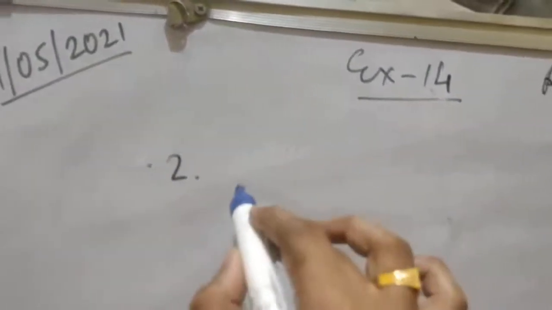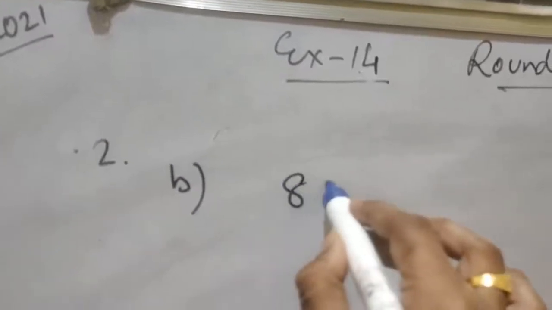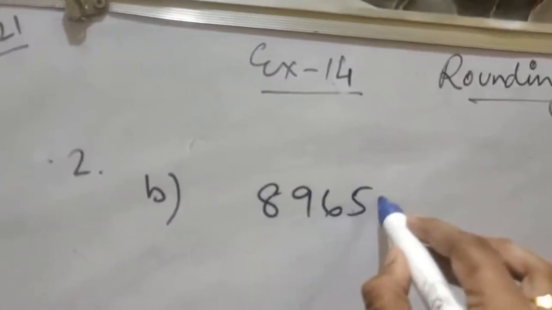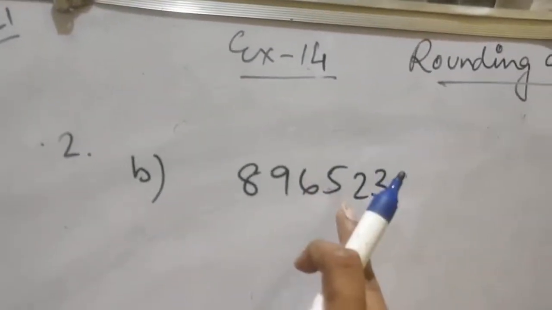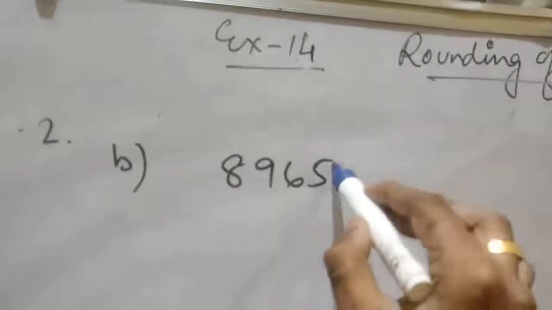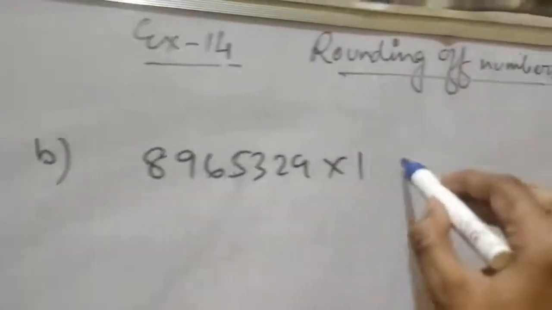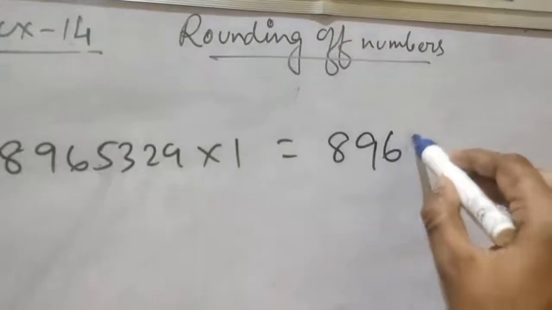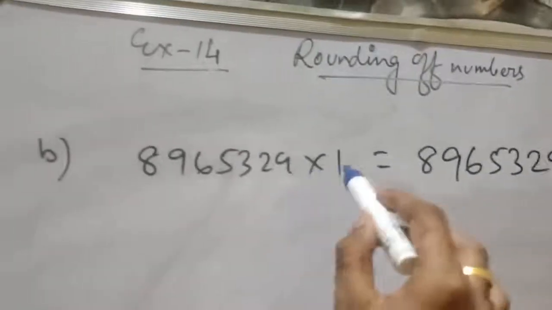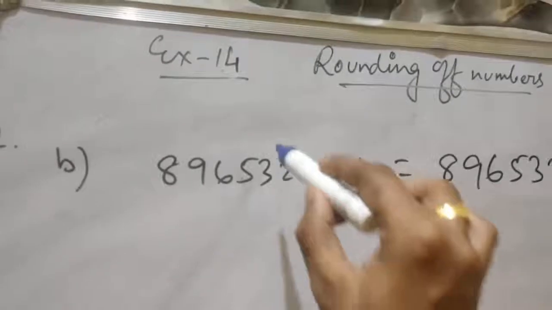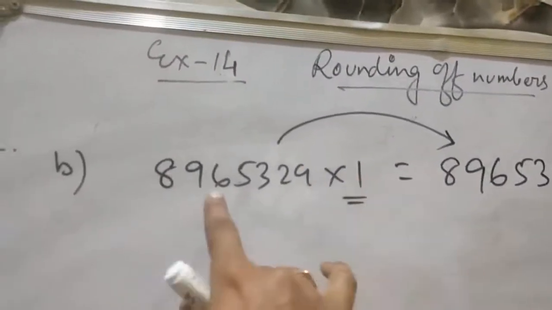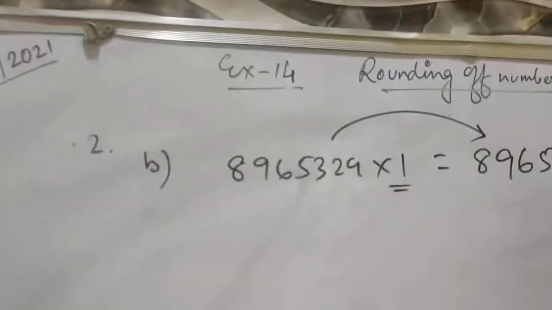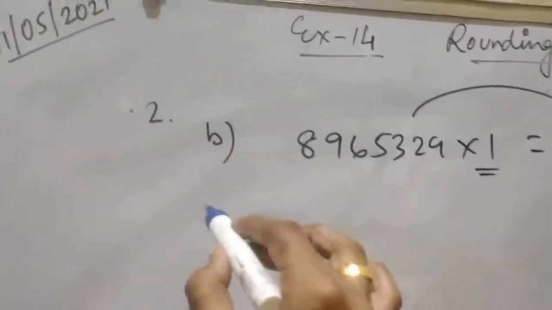Question number 2, find the product in each case. So the second one, B. The number given is 8965329 into 1. So the answer is 8965329, because any number which is multiplied with 1, the result will be the same number. If you multiply any number with 1, your answer will be that number itself. That is the rule.